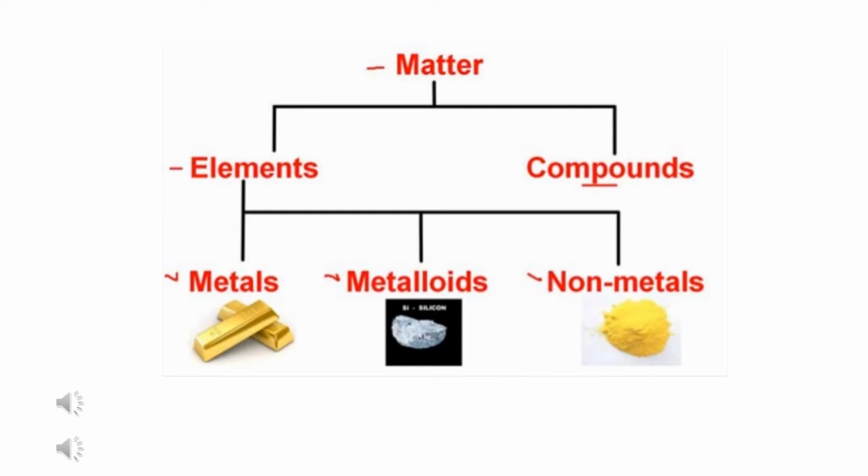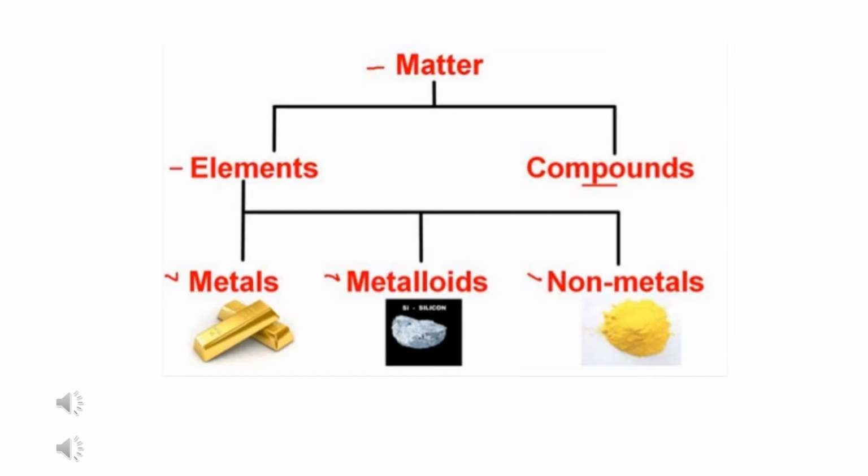Now these elements which we have studied in inside the atom, these elements are further classified depending on their characteristics or their properties. They are classified under 3 categories, that is metals, non-metals and metalloids. So let us see about them in detail.